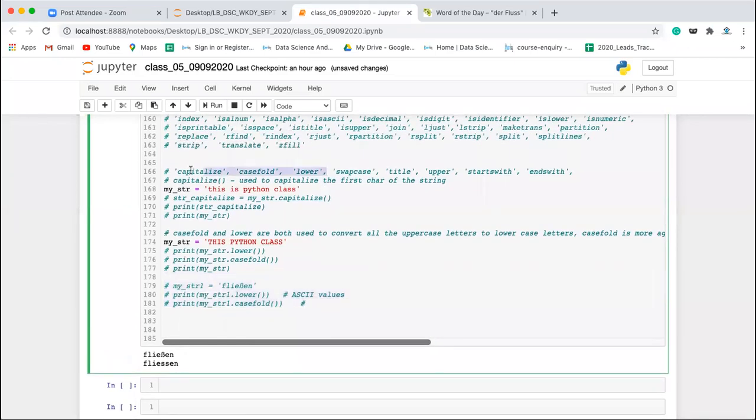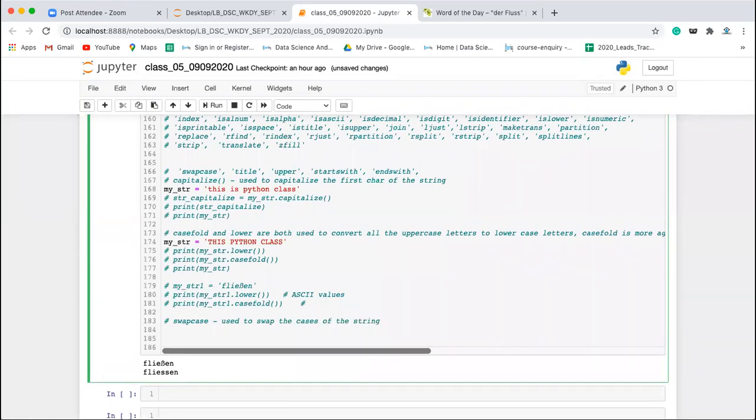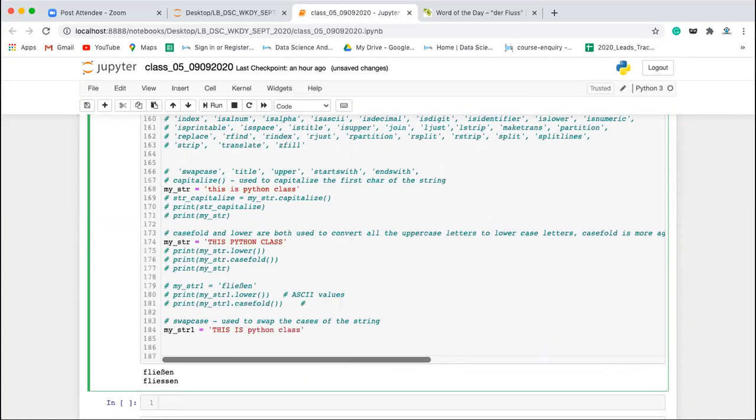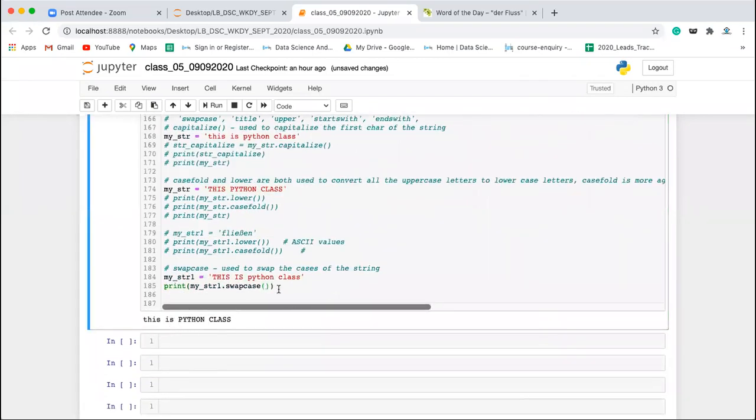Now, next we have swapcase. Okay. So what is this swapcase method? Now, the swapcase method is used to swap the cases of the string, meaning upper into lower, lower into upper. So let's say we have my_str1 is equal to, this is Python class. Okay. Now let's say if I write my_str1.swapcase, they all are generating a new string object. Remember that. So now the cases are swapped using the swapcase method.